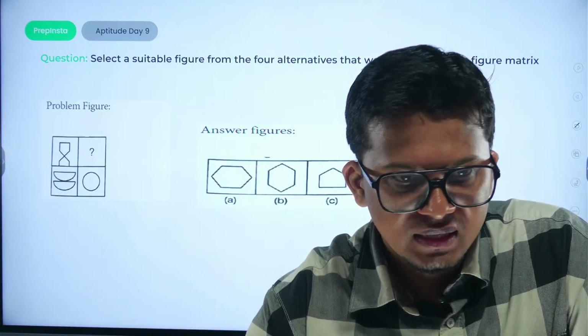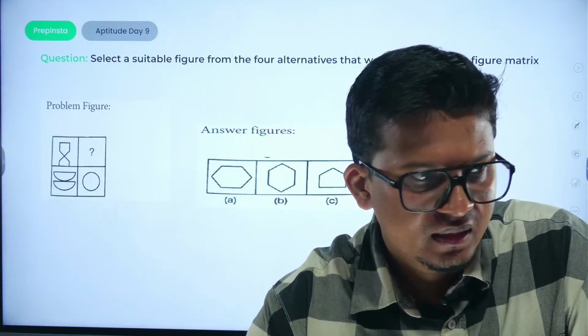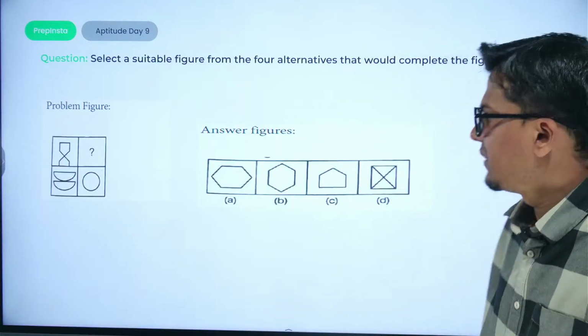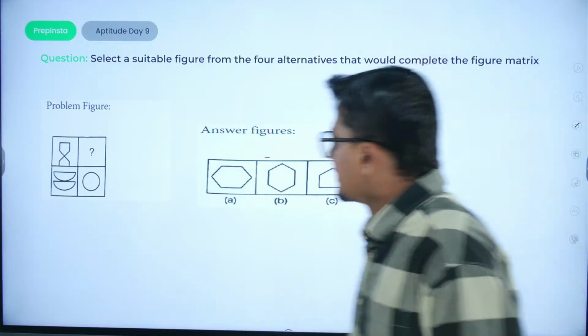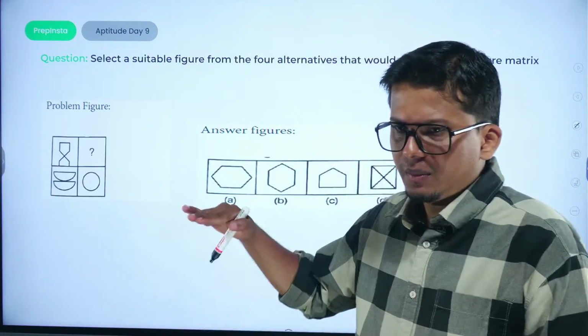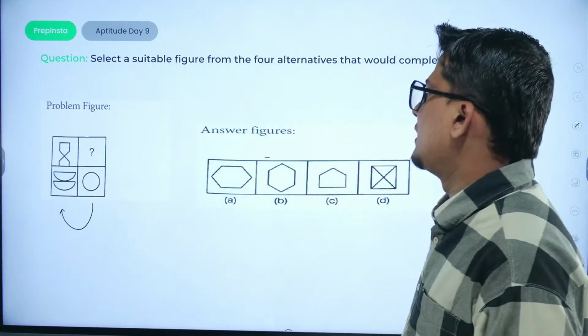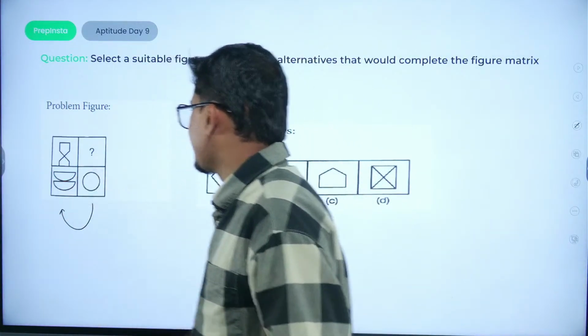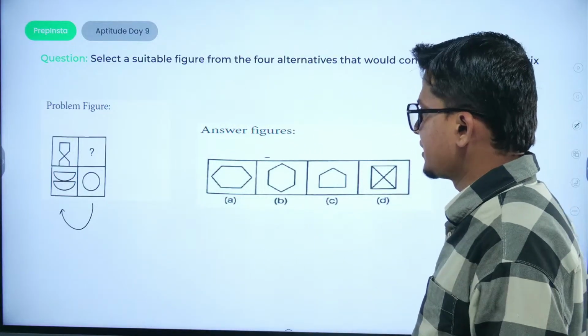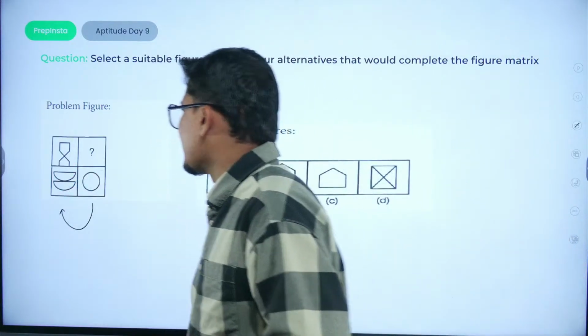Okay, the rising phoenix has answered hexagon, that is B. Okay, we just have to find the logic here. देखो यहाँ पे circle था, if a circle is chopped up, what we are getting here is two semicircles. ठीक है, so we are getting two semicircles.